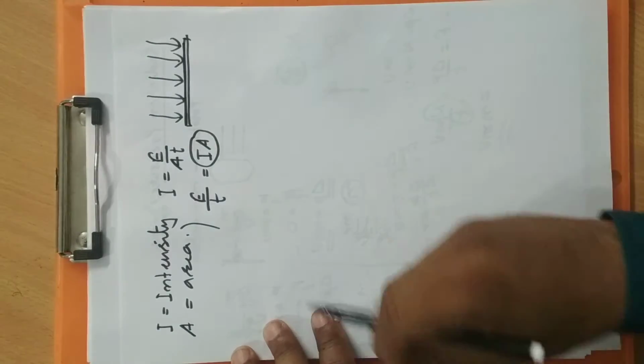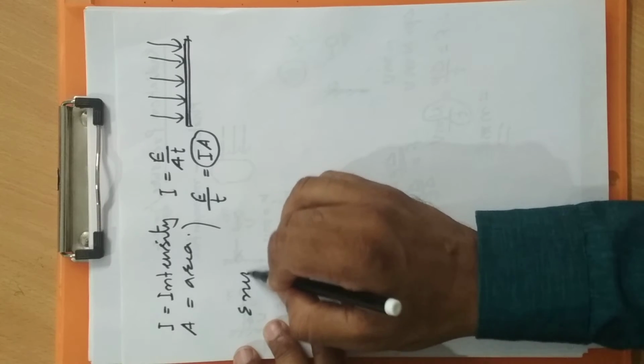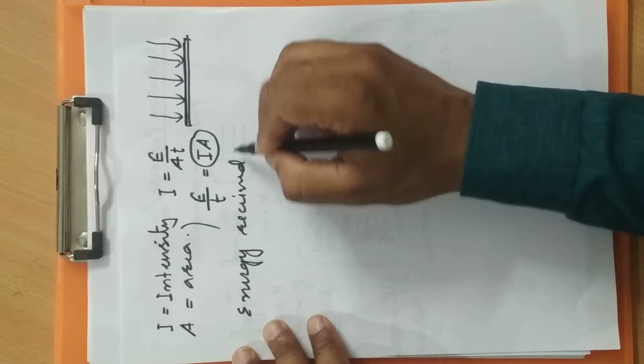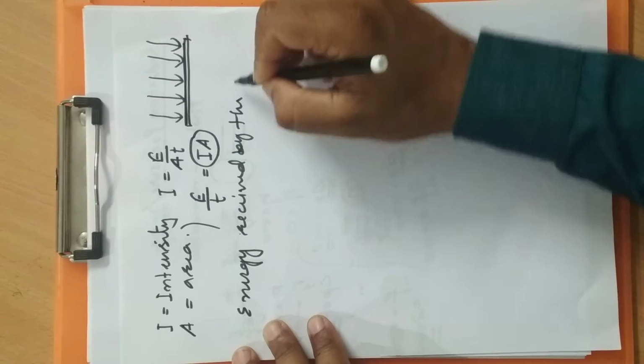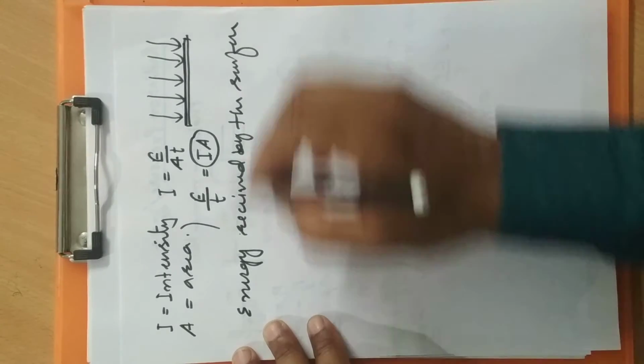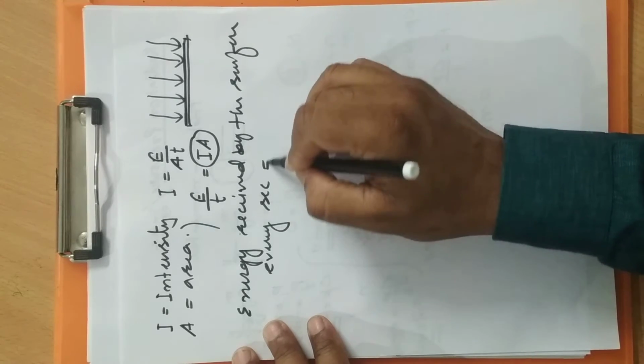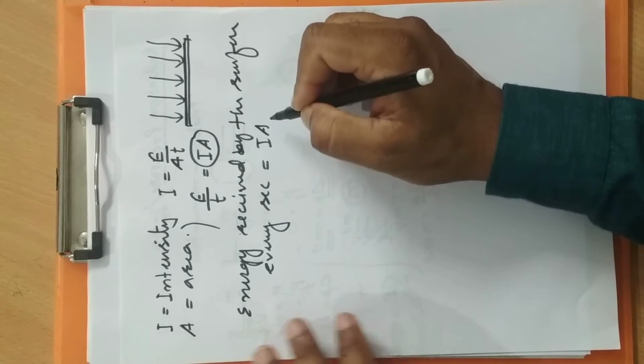So the energy received by the surface every second is how much? Intensity into area.